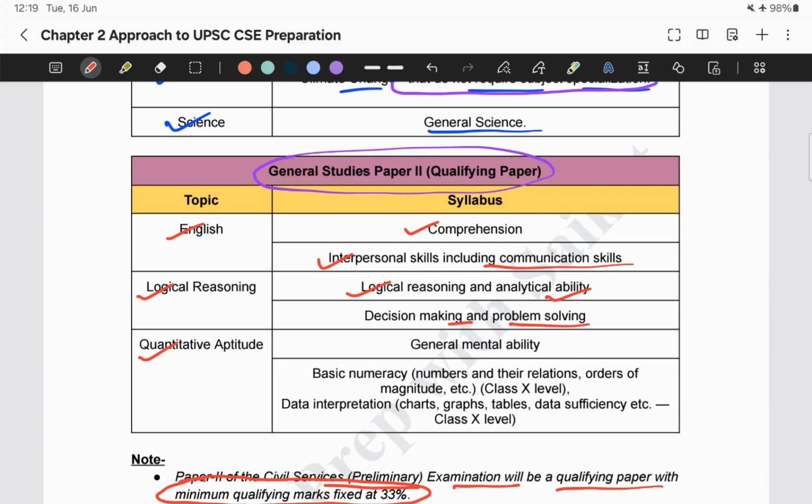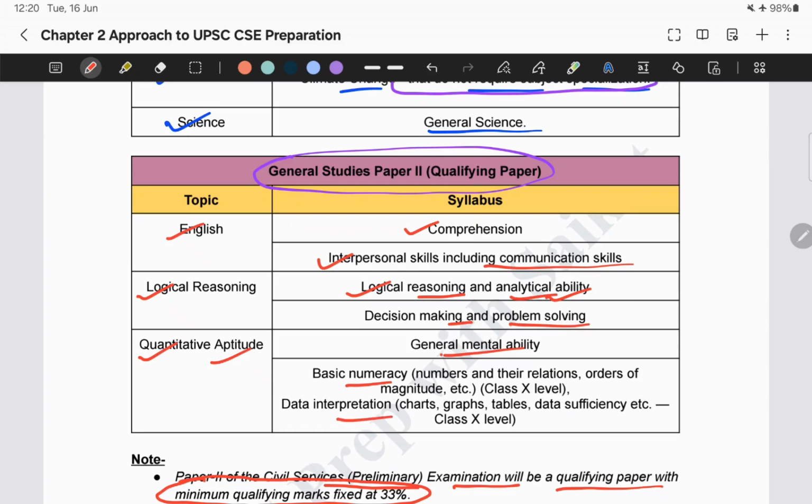So from the logical reasoning perspective, it's mentioned in the syllabus as logical reasoning and analytical ability, decision making and problem solving. Finally, it tests quantitative aptitude through general mental ability of class 10 level basic numeracy, that is numbers and their relations, orders of magnitude, etc.